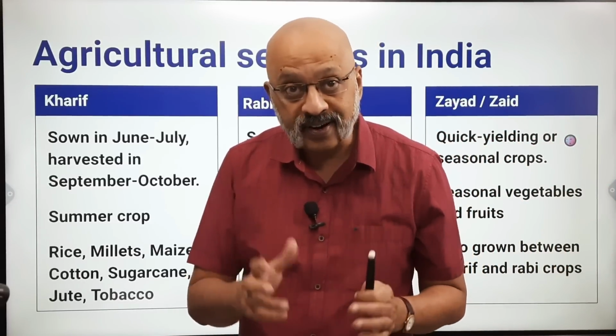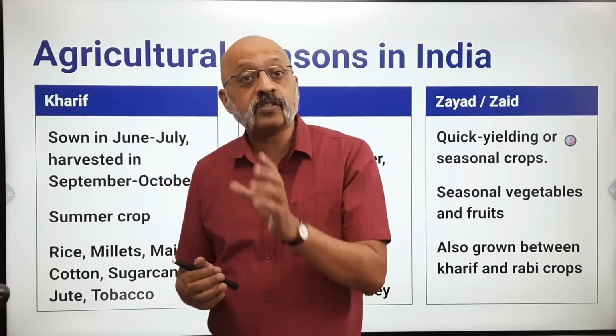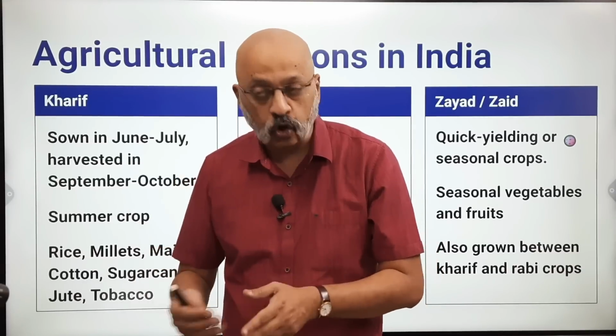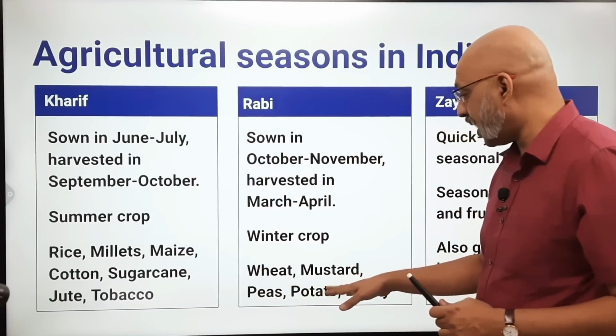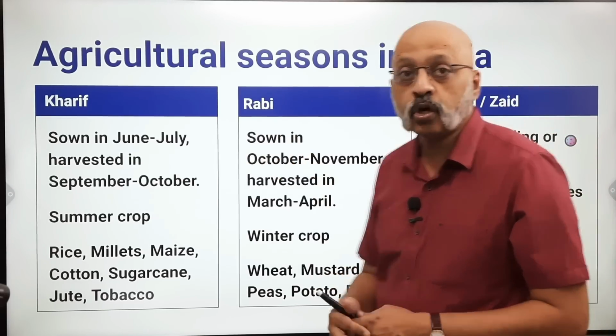So you make use of the gap between Kharif and Rabi in that sense, right? They need warm, dry weather before the onset of harsh winter, right? And longer days, because once it's winter, you will have shorter days, right? And mustard is a Zaid Kharif crop as well. Apart from being used as a Rabi crop, it's sometimes grown as a Zaid Kharif crop also.